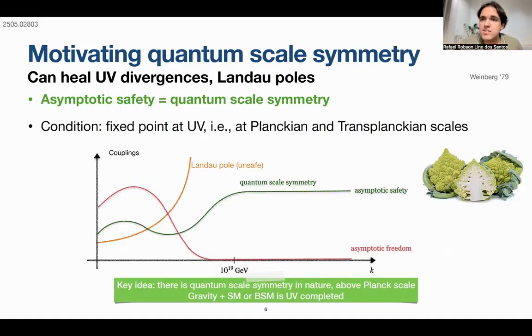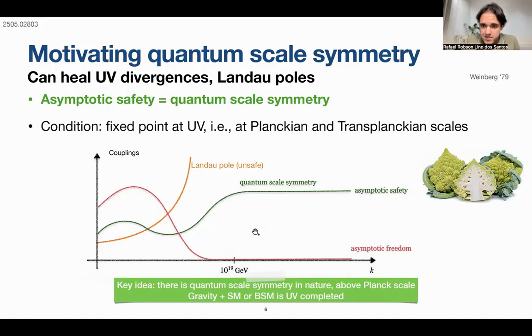Quantum scale symmetry and asymptotic safety can be used as synonyms here. What I mean is that from a given scale, which can be the Planck scale or above the Planck scale, there is a moment where no matter how much you increase your energy scale, there is effectively no new scale. That's why it is quantum scale symmetry. And the key idea is that there is quantum scale symmetry in nature.